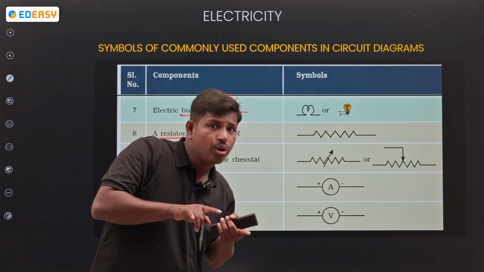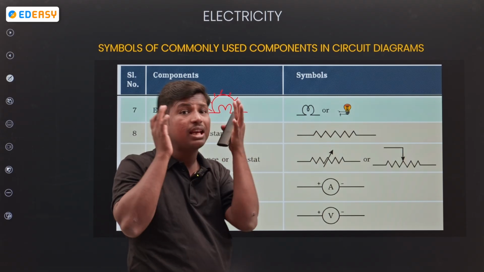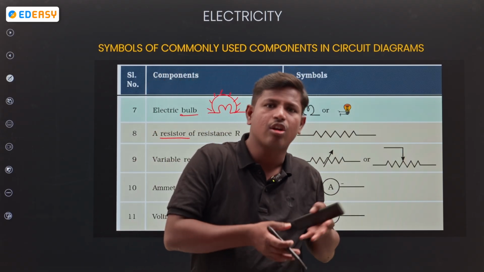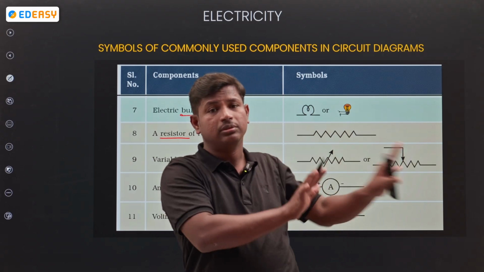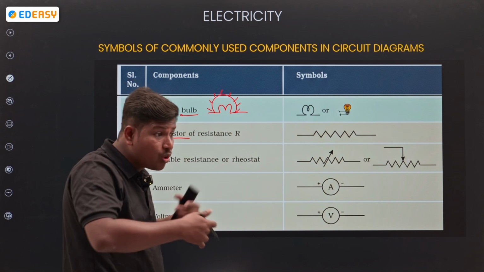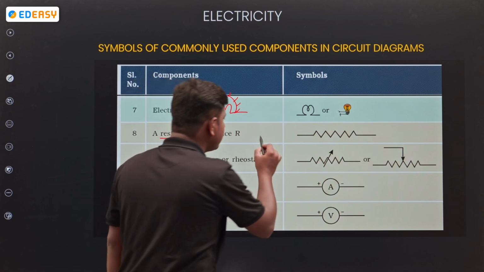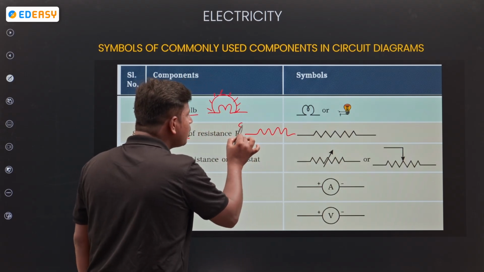If you know the resistor symbol, it comes automatically to our mind. What is the function of a resistor? Opposing the movement of electrons. If you are going on a road, what will be present? A speed breaker. Like this only. What will it do? Control the speed.